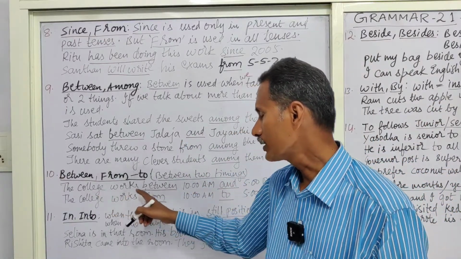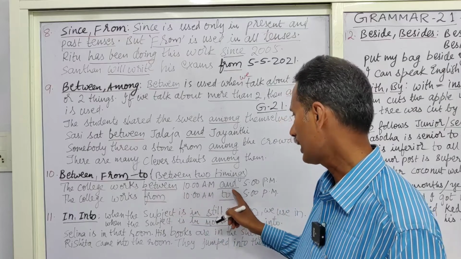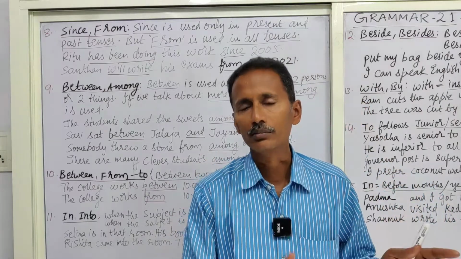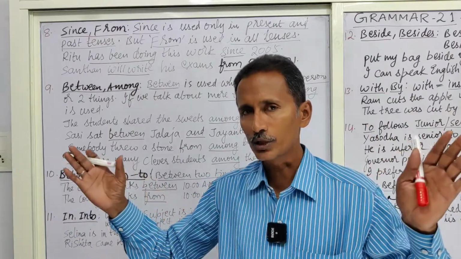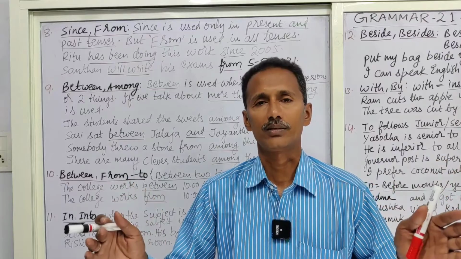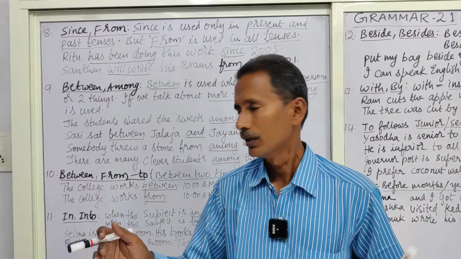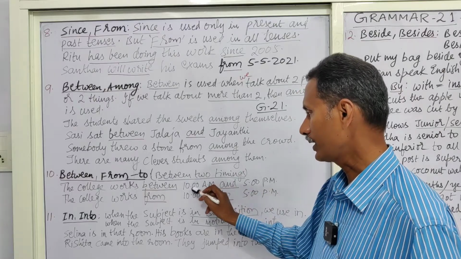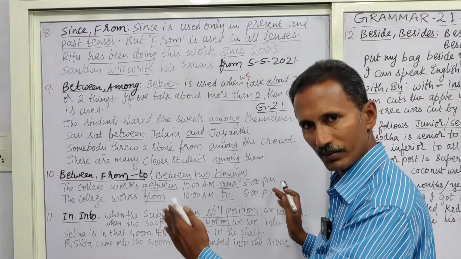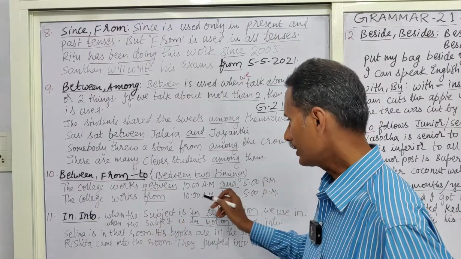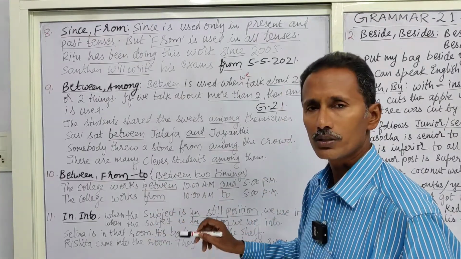The college works between 10 a.m. and 5 p.m. That means there are two timings, and between these timings only the college or the office works. Let us imagine that there are two things or two persons. And here between must be used.